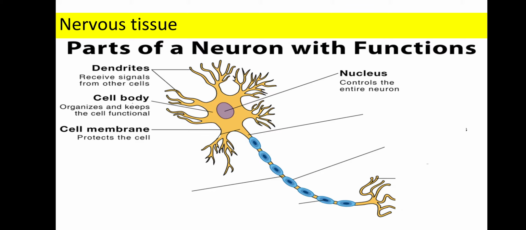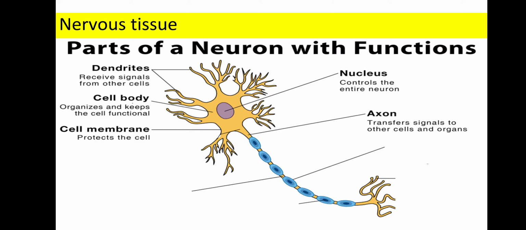The fourth one is the dendrites, sometimes also referred to as dendron. Dendrites receive the signal from the other cell. It can be the sensory cells present in your skin. It can be any other neuron. So the function of these dendrites is to receive.